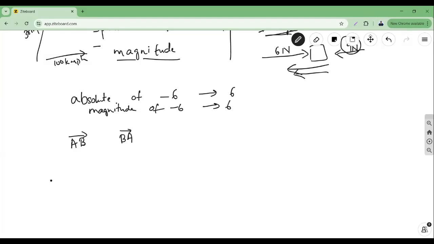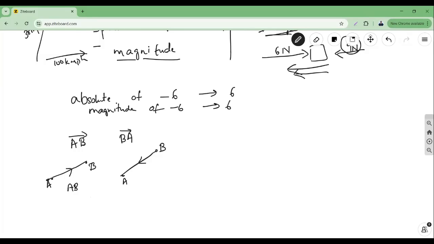What is the meaning of this? I have an A point here and a B point here. If I just write AB, that means it's the length of this line. But because there is an arrow, I know it is from this to this. Same if I have to represent BA. I have the same A here and the same B here, but because it is BA, I will say the direction is this side, right? But for both AB and BA, the magnitude is the same, right?